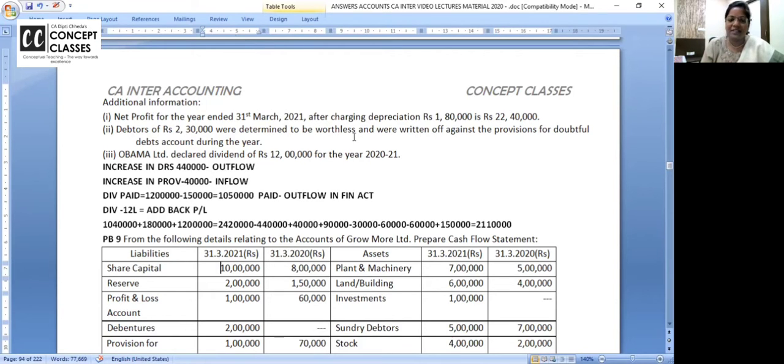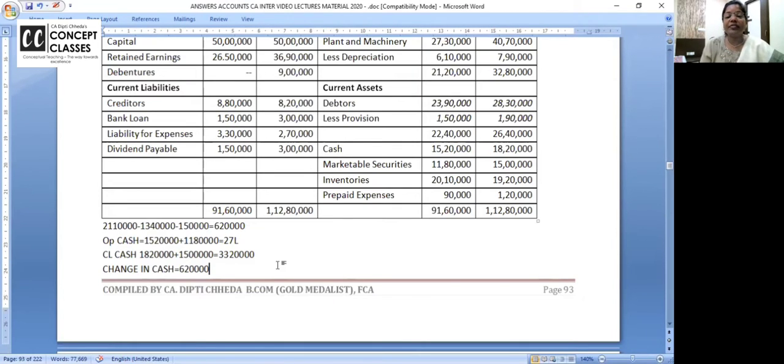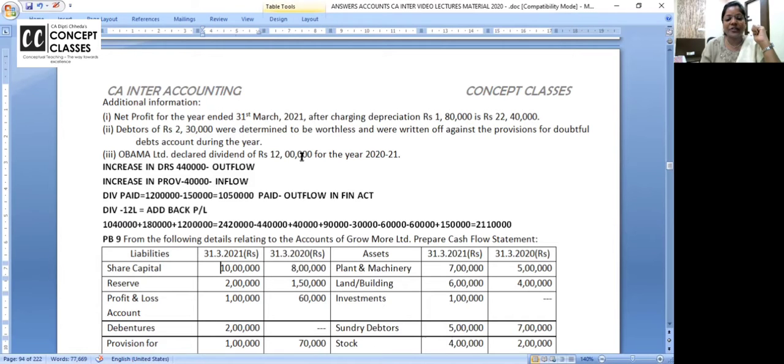Ignore this. And what new thing did you learn? Dividend for the year, add back 12 lakhs. But if dividend payable is there, then whatever is actually paid, you will take as outflow. Right? Okay. Still any doubt in the 8th homework problem or is it clear?